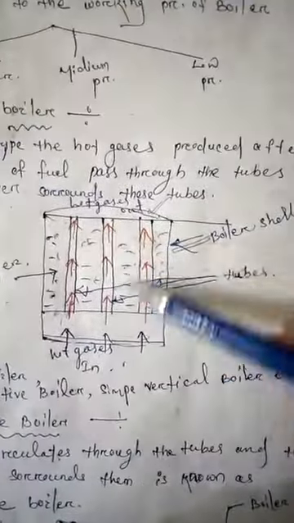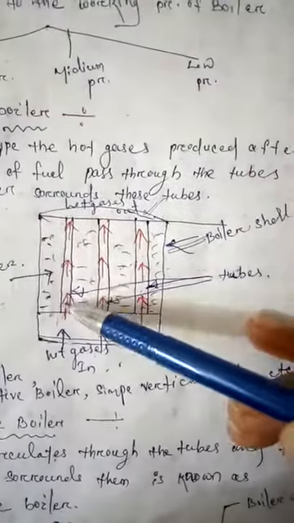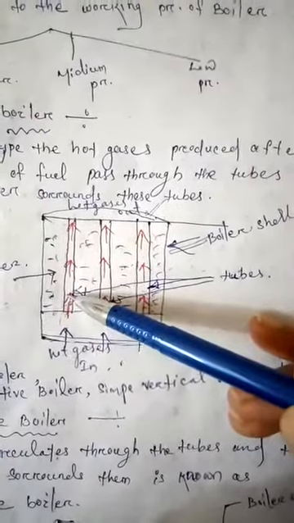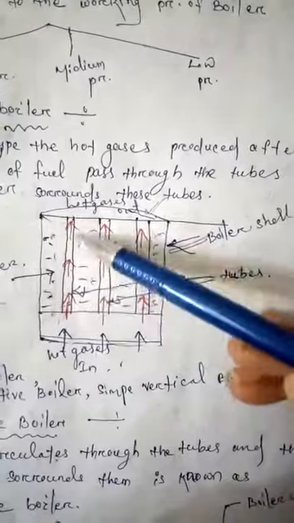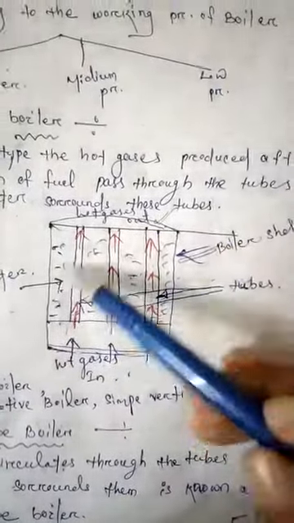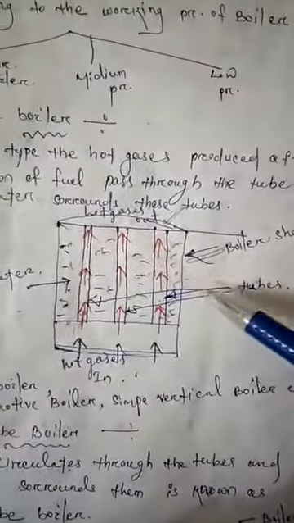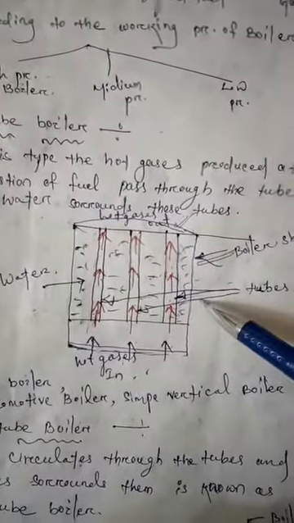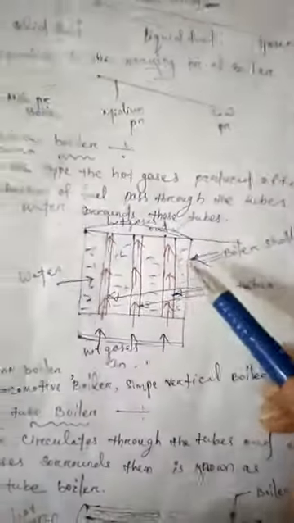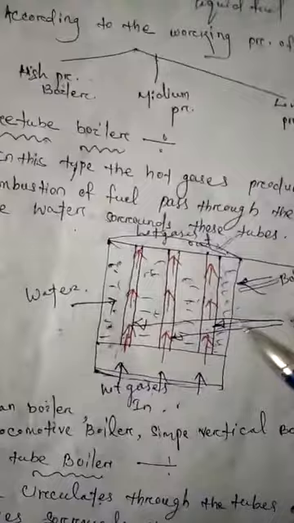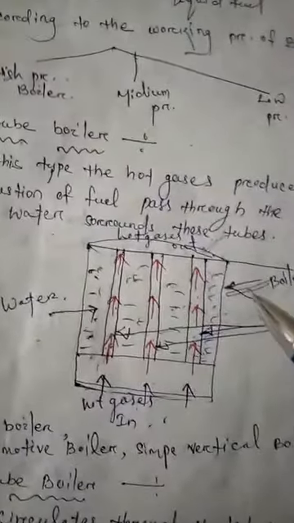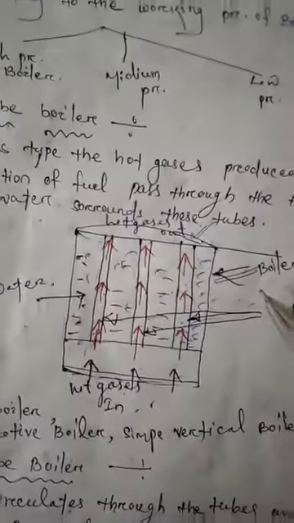A number of tubes are mounted in the boiler, and the hot gases pass through the tubes, which are surrounded with water. This type of boiler is known as a fire tube boiler. Cochran boiler and locomotive boiler are examples of fire tube boilers.